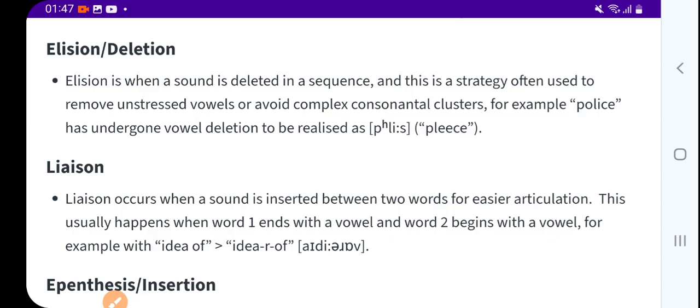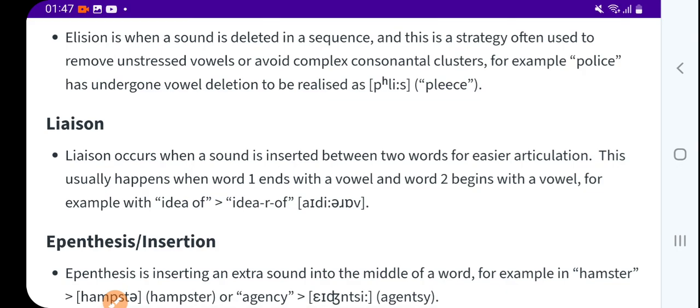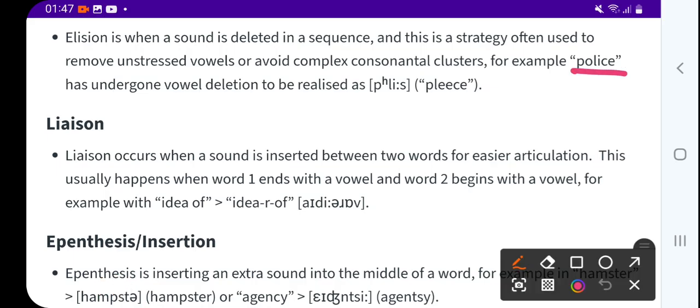Now, elision or deletion. Elision is when a sound is deleted in a sequence, and this is a strategy often used to remove an unstressed vowel or avoid complex consonantal clusters. For example, "police" has undergone vowel deletion to be realized as "p'lice", so police is pronounced as "please". So that is deletion or elision. The O is not there.